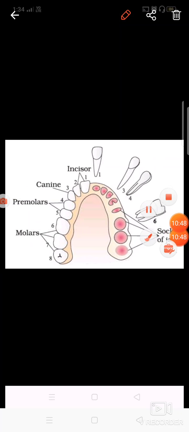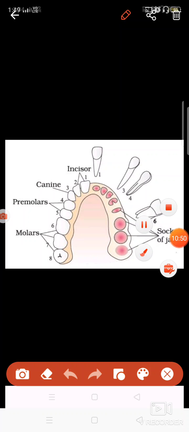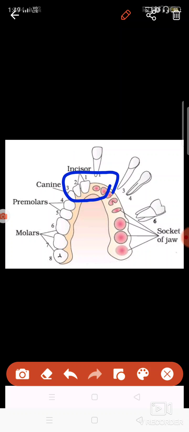Now let us see what are the different types of teeth present in your mouth. So incisors, these look like this. If you see, the front four teeth are known as incisors. The function of incisors is to cut the food.